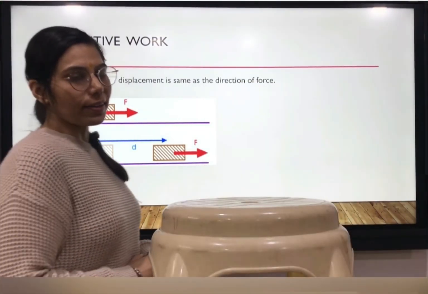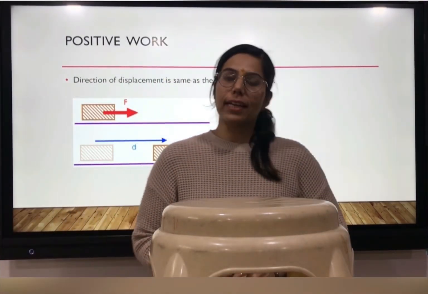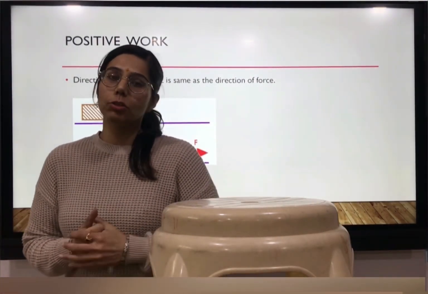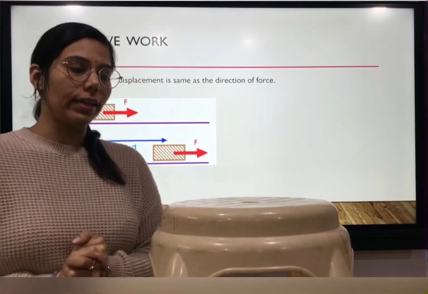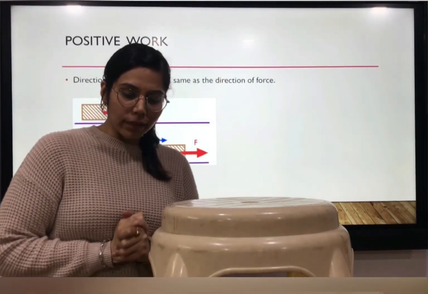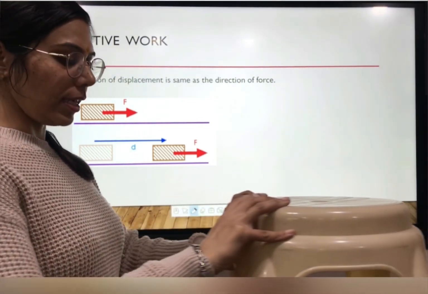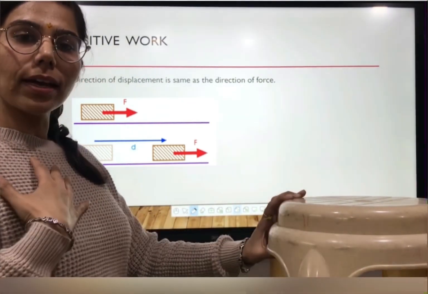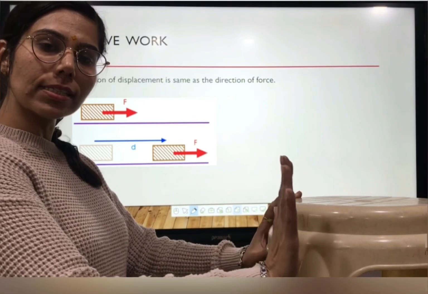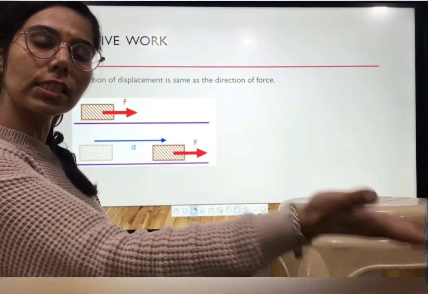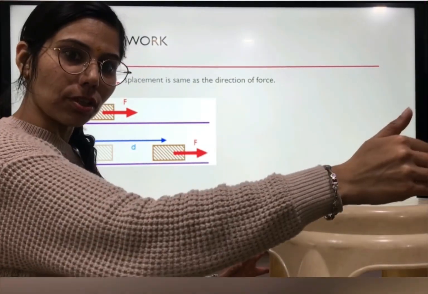Now let us take one example, the same example that we have taken before, but we will use one concept more over here, that is positive work. Now what I will do, I will apply force on this table. And what I have done now, I have applied force in this direction and the table has also displaced in the same direction.